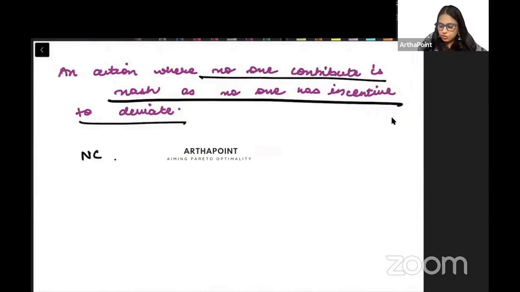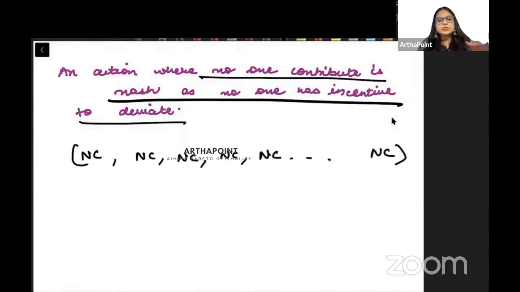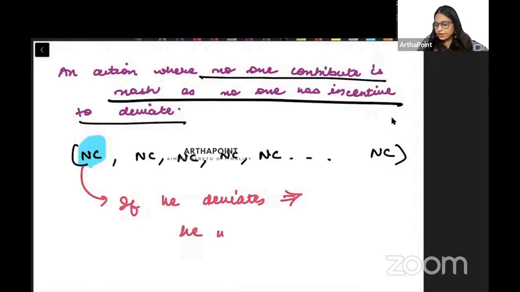So all 10 people do not contribute. Why is this a Nash equilibrium? Because let's consider any one individual. If he deviates, what will happen? He will end up contributing.